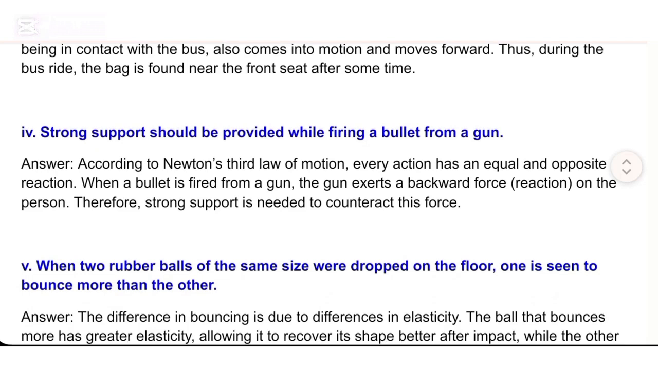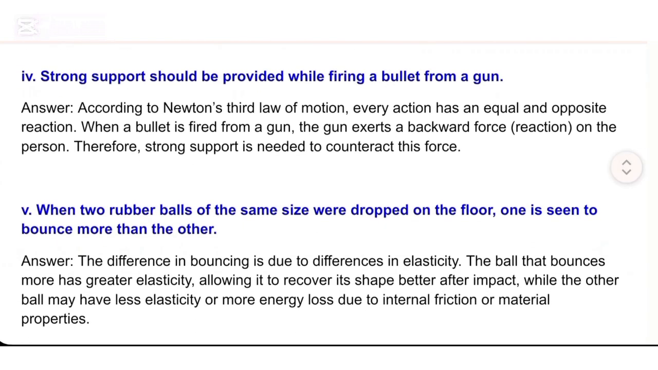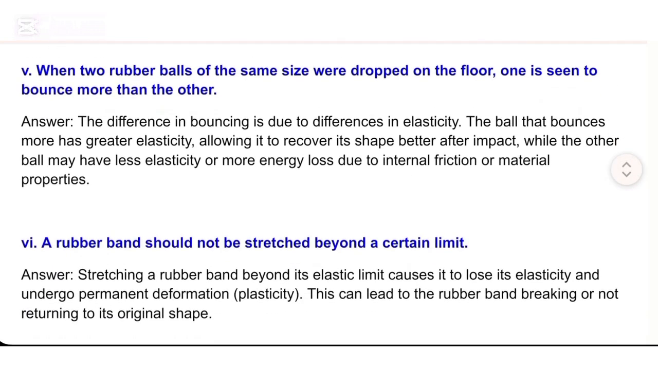V. When two rubber balls of the same size are dropped on the floor, one is seen to bounce more than the other. Answer. The difference in bouncing is due to differences in elasticity. The ball that bounces more has greater elasticity, allowing it to recover its shape better after impact, while the other ball may have less elasticity or more energy loss due to internal friction or material properties.